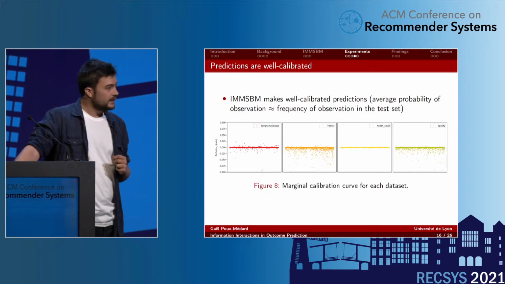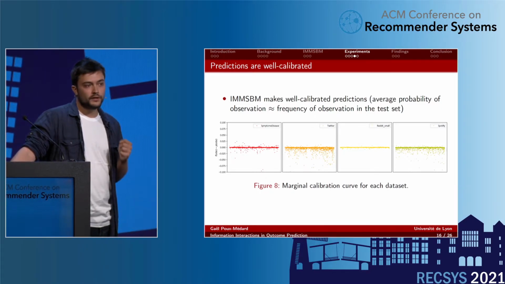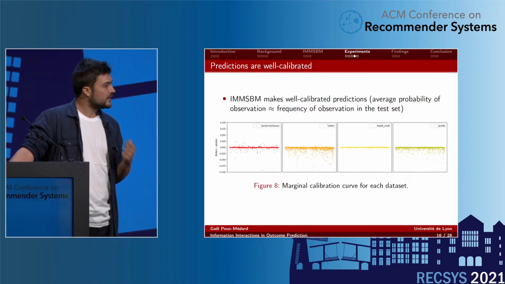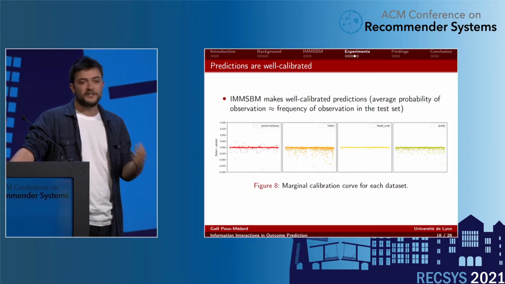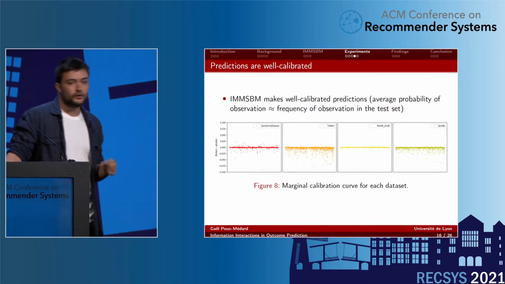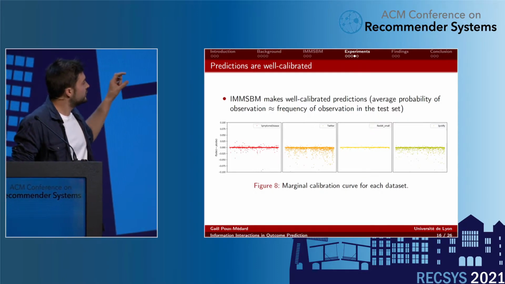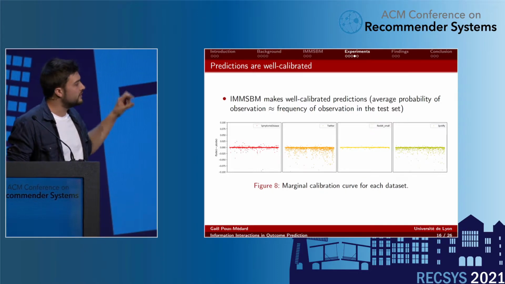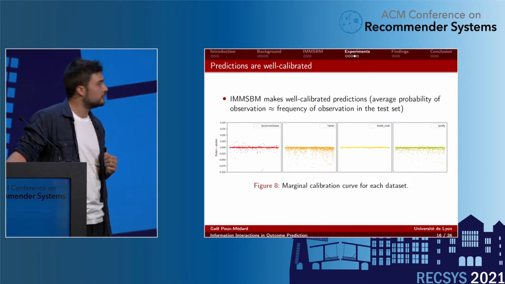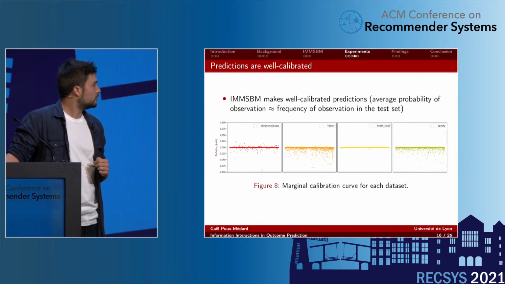Another nice feature of the model is that it makes well-calibrated predictions. Quickly, marginal calibration is when the frequency of an output in the test set is equal to the assigned probability of that output in the test set. So the closer to 0, the better. Here I computed the difference between the frequency and probability of an outcome, and we see they are quite close to 0. So this is a nice result too.